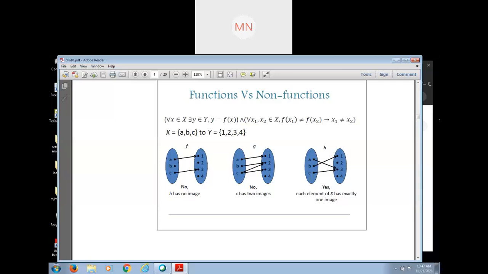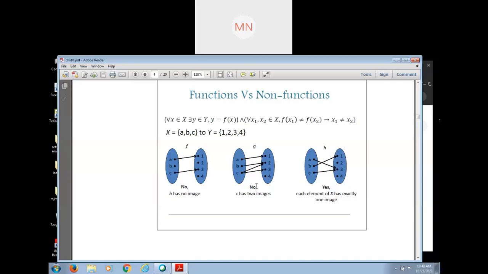Okay. After seeing that, you can automatically say that the first set is the domain. In case of function, the first set is always the domain, and the second set is the codomain. Understand? Yes, ma'am. And in case of relation also, see the second figure.